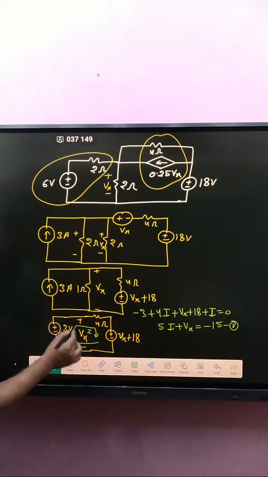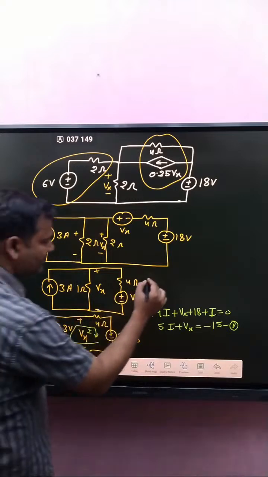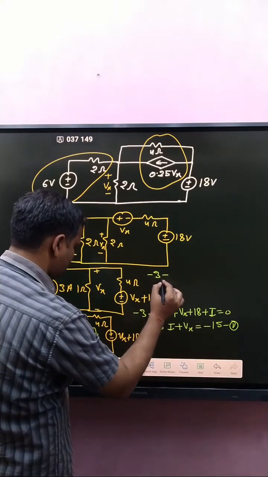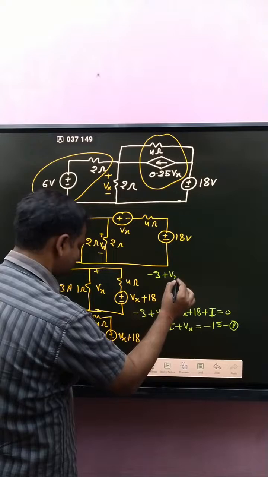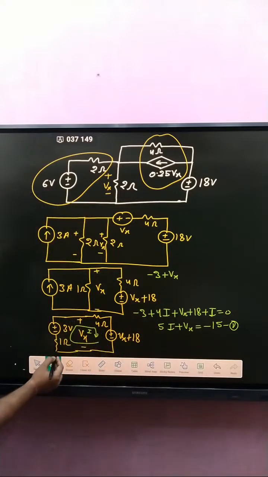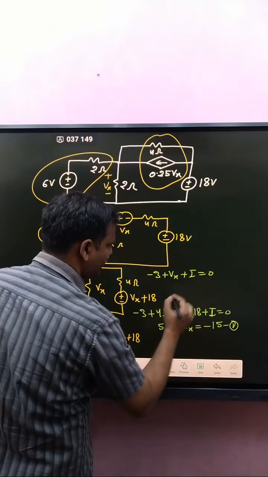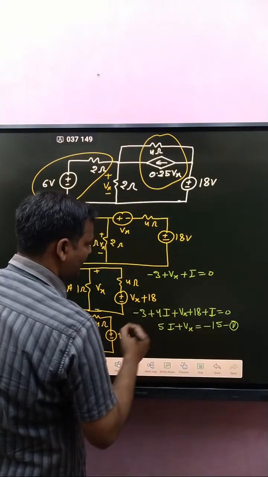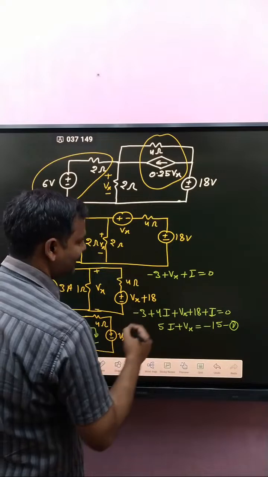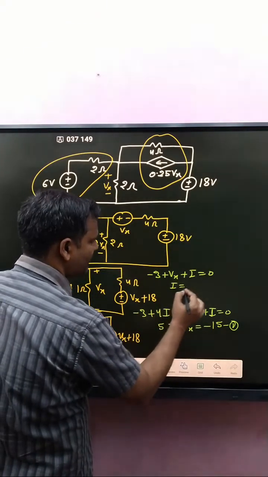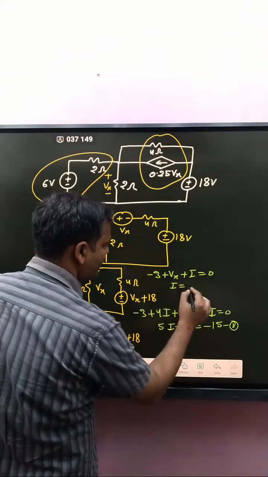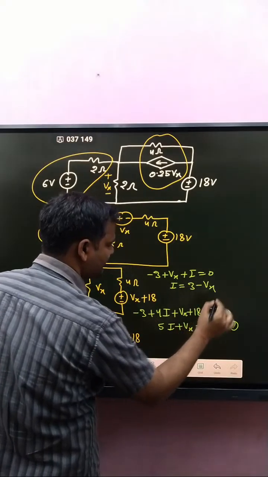Now apply KVL in this loop. Minus 2 plus minus 3 plus Vx plus I, this is equal to 0. So I is replaced with 3 minus Vx.